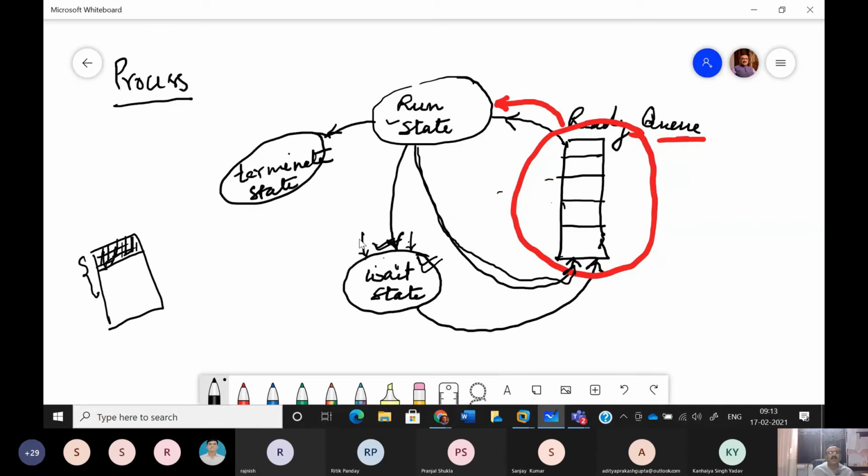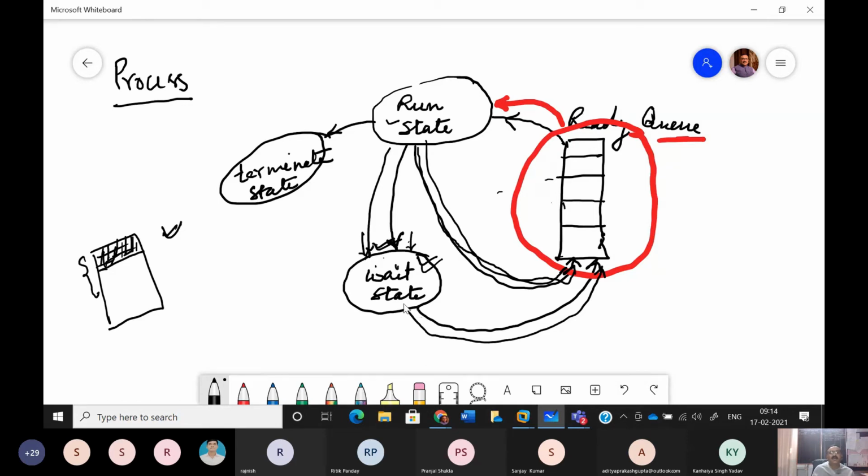As and when the data becomes ready, the process changes its state and moves again from wait state to ready state. So we have the possibility that the process which we submitted earlier gets its turn for execution on the microprocessor. We have seen that if the time slot for which it is allowed to use the microprocessor is exhausted, then it goes directly to the rear side of the ready queue. If time is still left but it needs some data from the hard disk, then obviously it has to take that data from the hard disk.